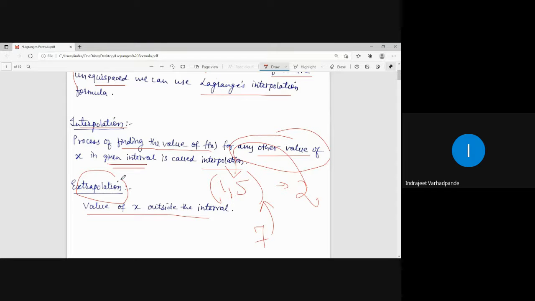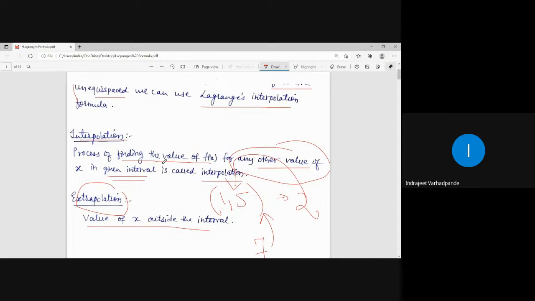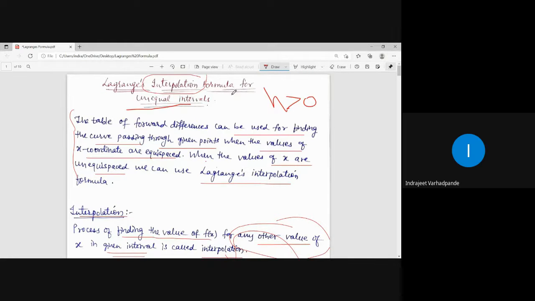So Lagrange's formula, called Lagrange's interpolation formula, enables us to find any unknown value either from within the given interval or from outside it. So this was just the background related to Lagrange's interpolation formula for unequal intervals.